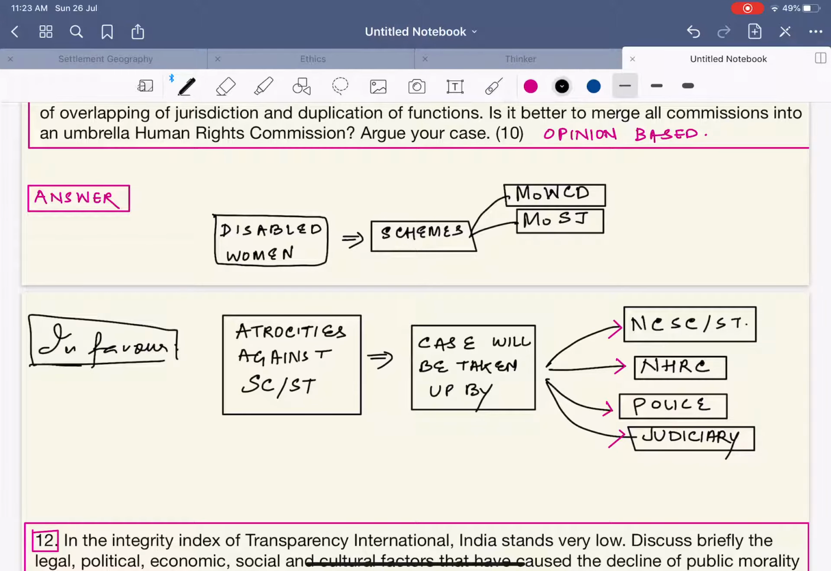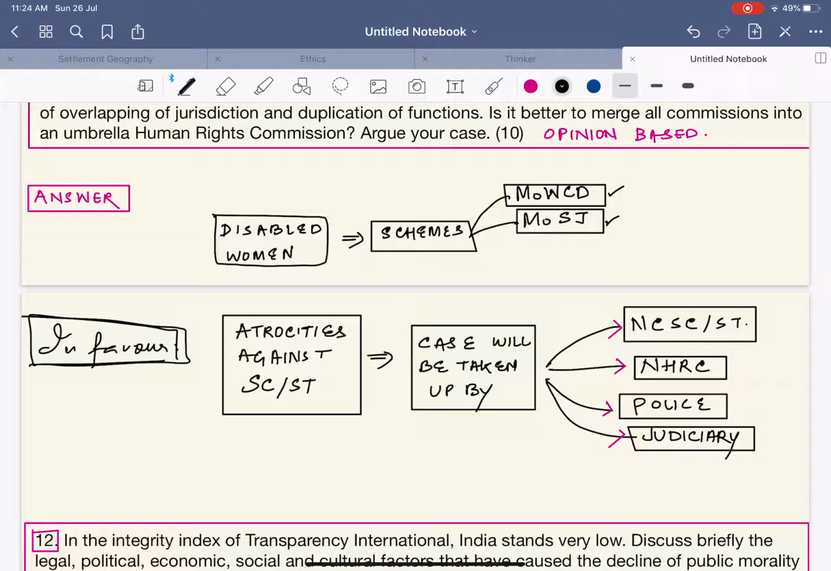In favor of the opinion, I have given two examples for you to understand. Consider a disabled woman. For a disabled woman, schemes would be implemented by the Ministry of Women and Child Development as she is a woman, and schemes will also be implemented by the Ministry of Social Justice because she is disabled. Now, the multiplicity of schemes creates confusion. They do not know whom to approach, how to approach, and what to do about it. This remains a basic issue.